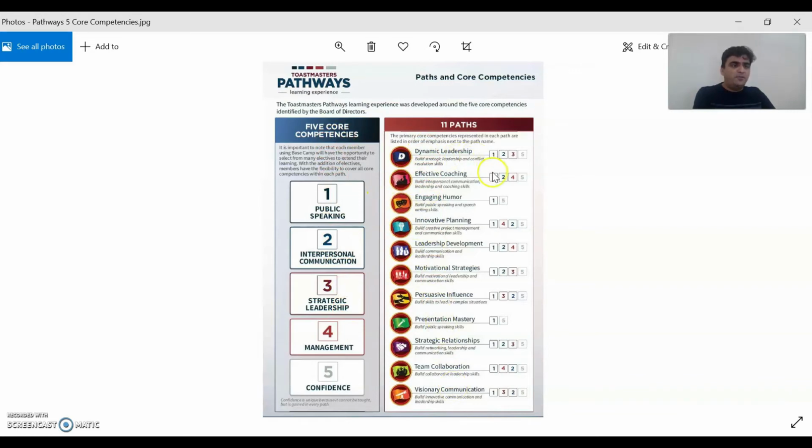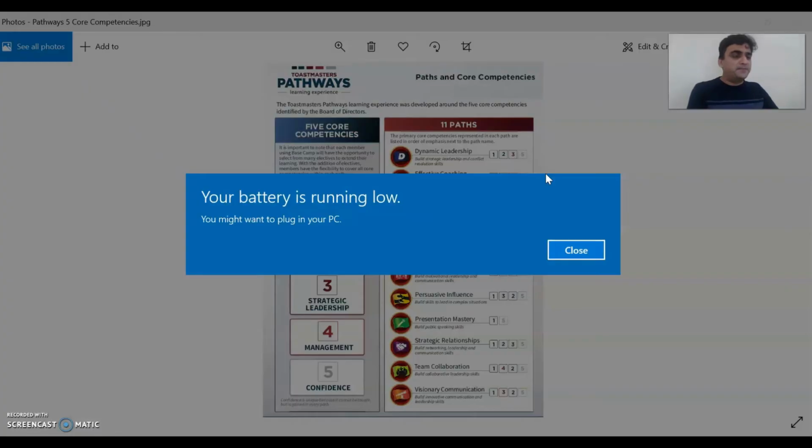Now, if you take any of the paths, you will see the numbers associated with it. For example, if you want to improve your public speaking, you will have to look for the number 1. Obviously, number 1 is available at every path. Let us take management. If you want to improve your management, number 4 is in team collaboration, and also in leadership development, innovative planning, and effective coaching. So you can select any of these paths if you want to improve your management skills.